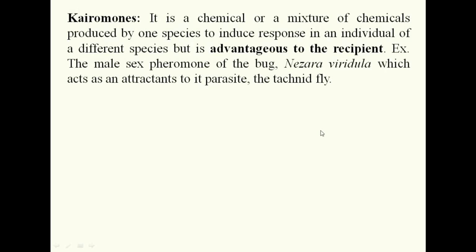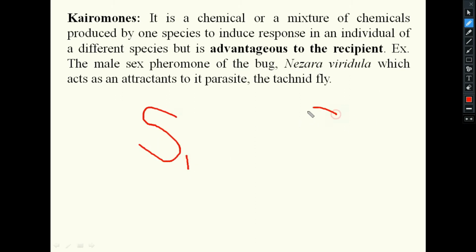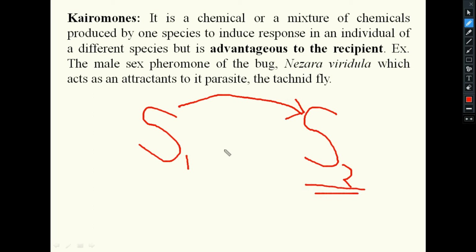Now coming to kairomone, these are also interspecific semiochemicals which are advantageous to the recipient. Again interspecific, S1 and S2 are there. S1 will produce the chemical which will trigger some response in S2, which is advantageous for S2. Two different species, one is producing, one is receiving, and the receiving one is having the advantage. That is known as a kairomone.